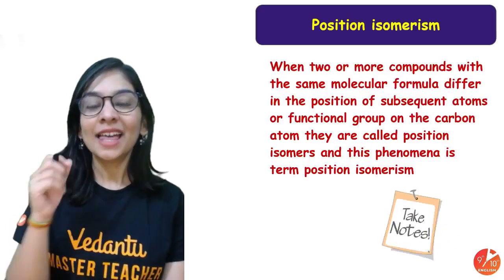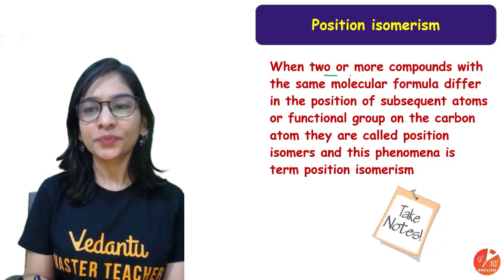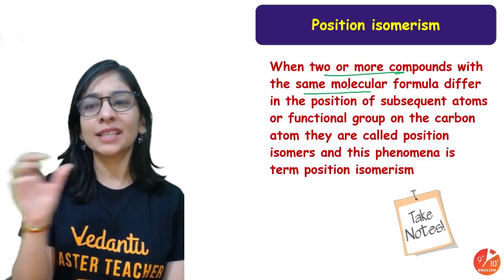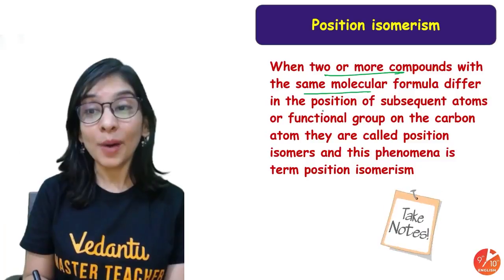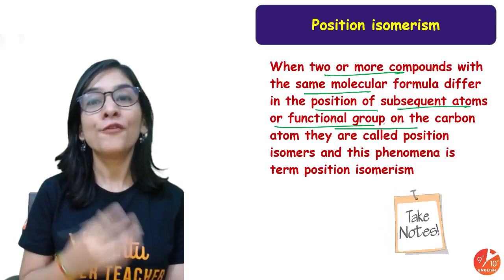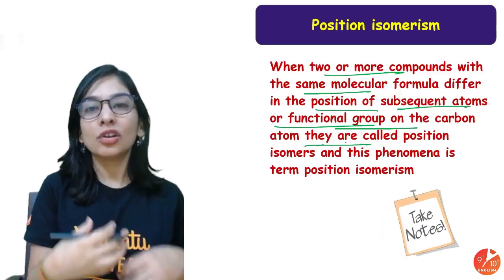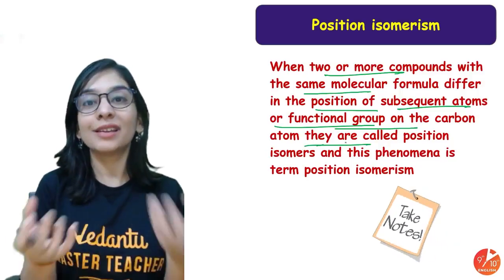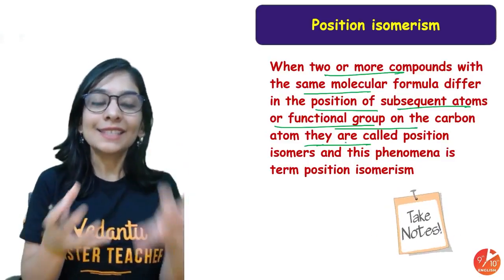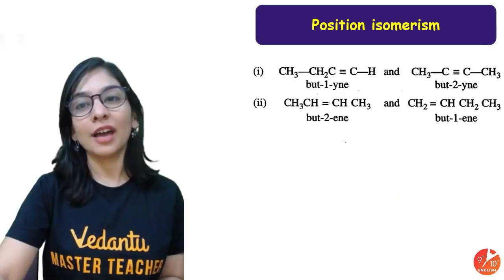Okay students, let's talk about position isomers also. I think you got it as well. Two or more compounds having the same molecular formula but differing in the position of substituent atoms or functional group on the carbon atom. If your functional group, double or triple bond, or alkyl group is attached at a different position, they will be positional isomers.